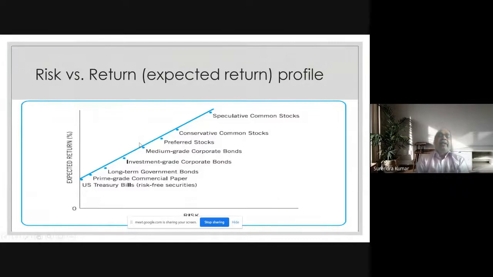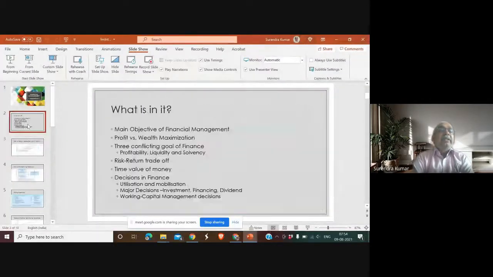I have not shown many slides so far, and basically I was moving between these two slides, and I had shown this slide for a while when I was talking of different securities in the context of risk return trade off. And I said there is a full spectrum of speculative equity shares to US Treasury bills. So that's how we are drawing a diagram of risk on the x axis and expected return on the y axis, is what I had shown. So coming back,